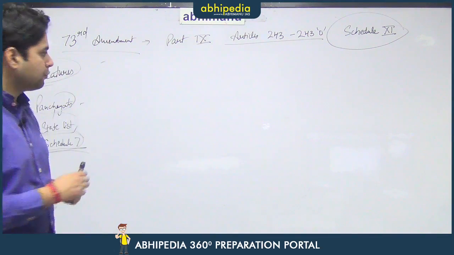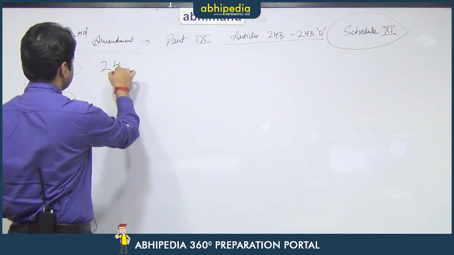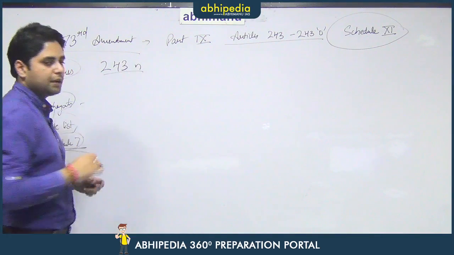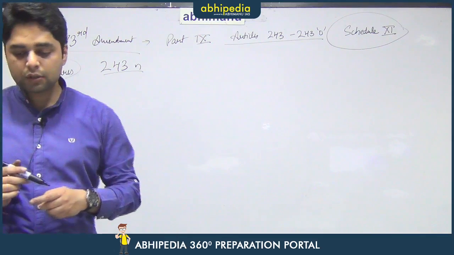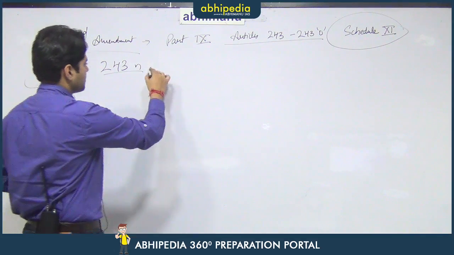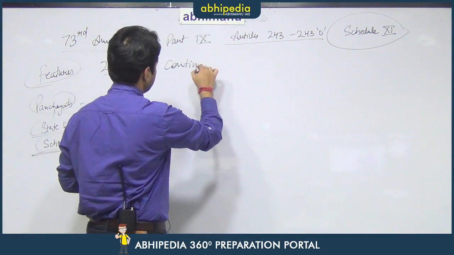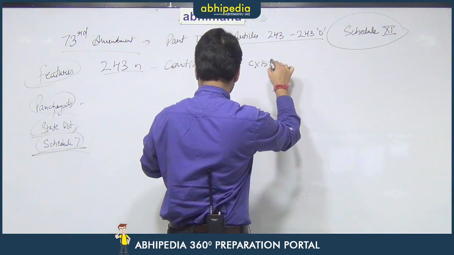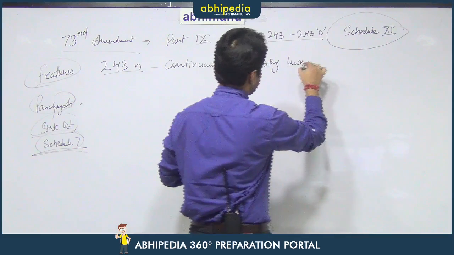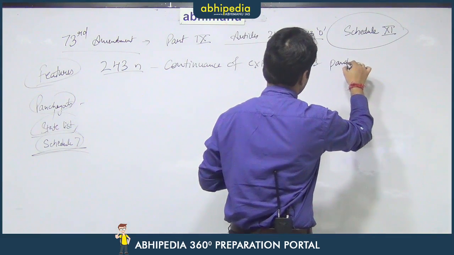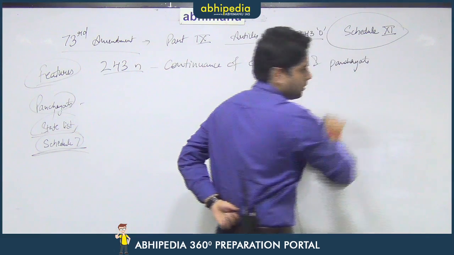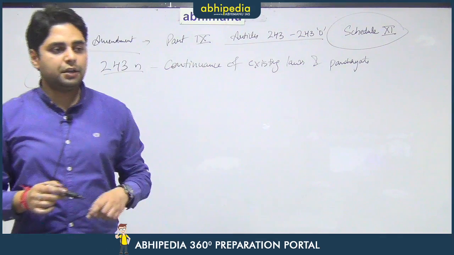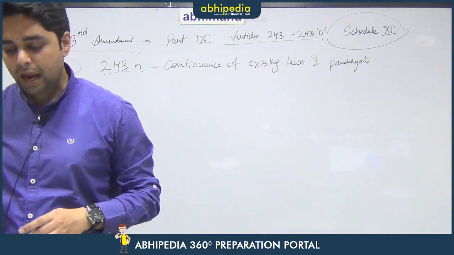Then there is Article 243N of the constitution. Article 243N talks about the continuance of existing laws and panchayats. It talks about the continuance of existing laws and panchayats.